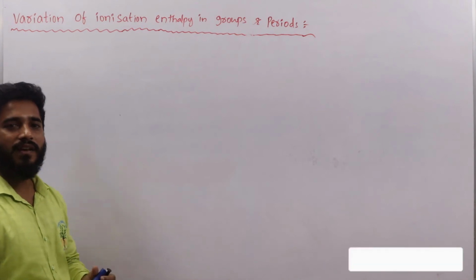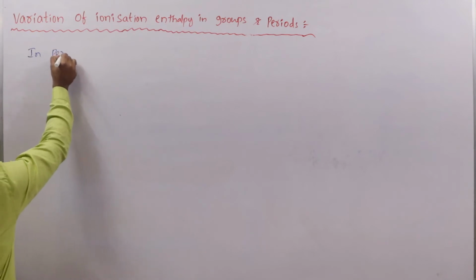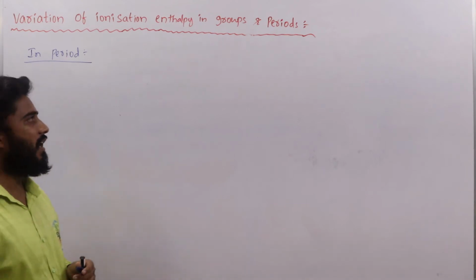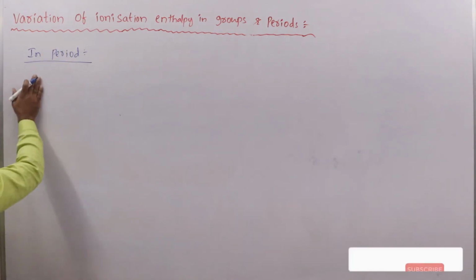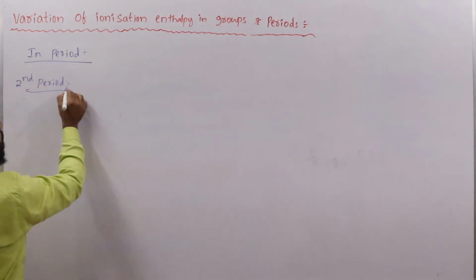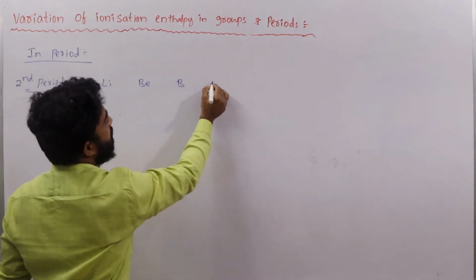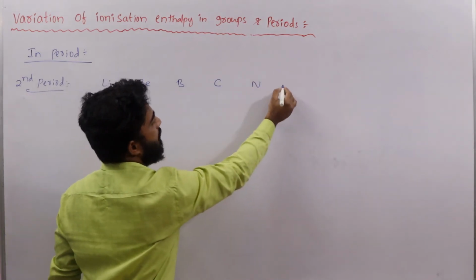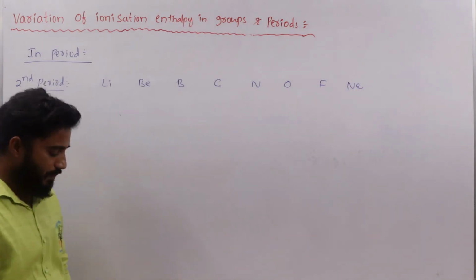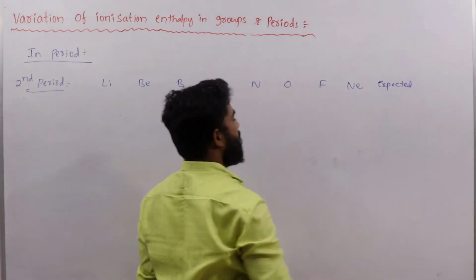Let us see periods. What will happen to ionization enthalpy from left to right in a period? Let us take the second period, that is lithium, beryllium, boron, carbon, nitrogen, oxygen, fluorine, neon. So what is the expected ionization enthalpy order here?